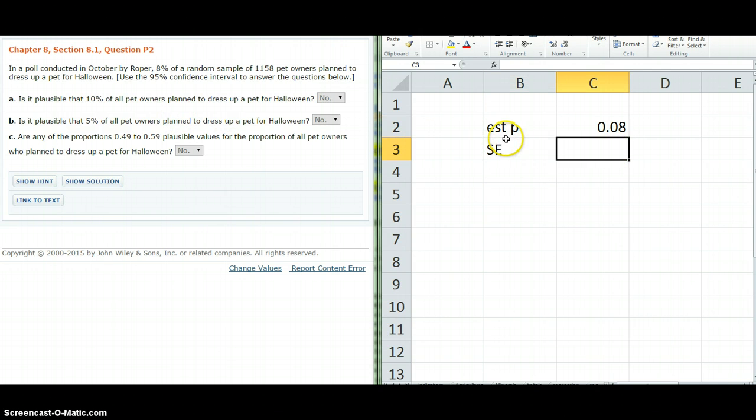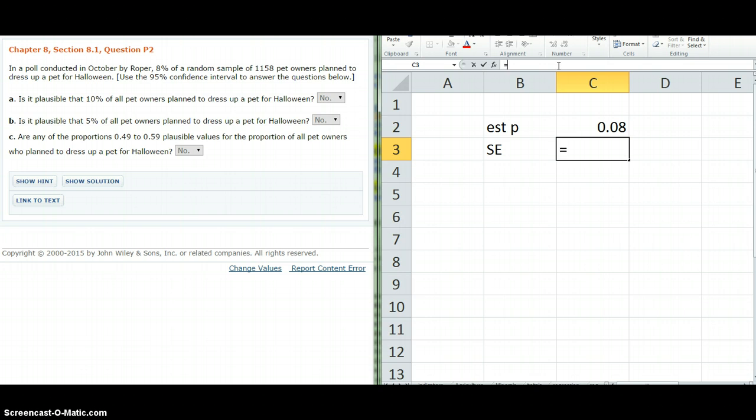In order to do that, we need the standard error. Remember, this is the standard deviation of all the sample proportions we would get if we did another sample of 1,158, got a proportion, did another sample of 1,158, got a proportion, then plotted all these proportions. The mean of those would be the true proportion, but what we're looking for right now is the standard error, the standard deviation of those.